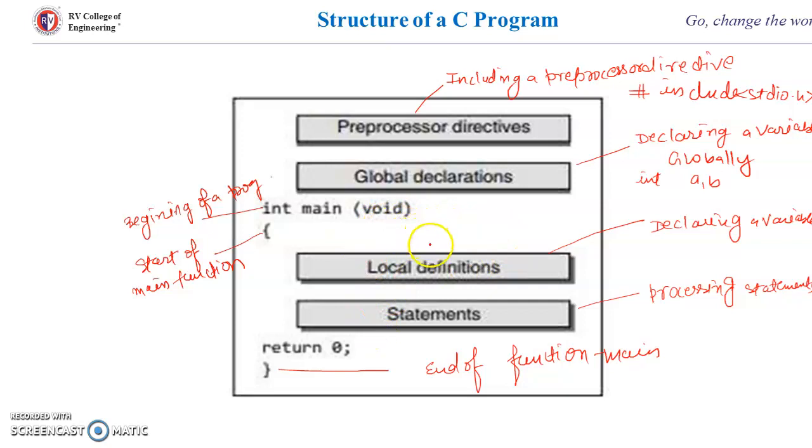And then inside the main function, the first thing is we have to declare the variables, and those variables will be local to that function and cannot be used outside the function. And then after declaring the variables, we write the statements, and then return 0. At the end we write return 0, and this indicates the end of function. This bracket indicates the end of the main function.